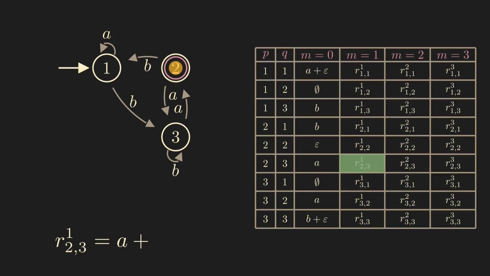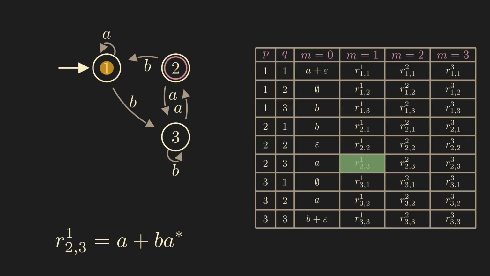We first go from state 2 to state 1 without using state 1 in between. This is R210, which is the regex B. We can then loop in state 1 as many times as we like, but this can be expressed as R110 star, that is the transitions from state 1 to state 1, and then the Kleene star around it to repeat such strings any number of times. In our example, this comes out to be A star.